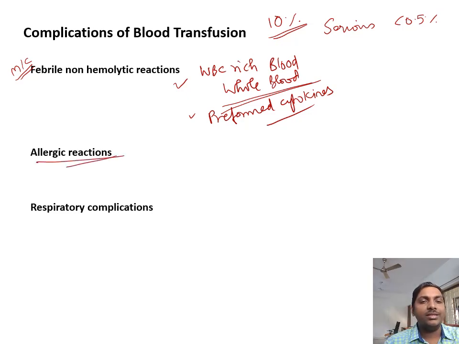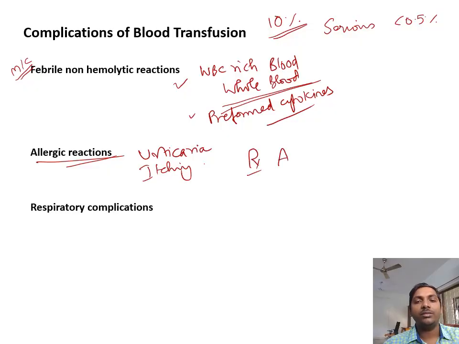The next thing is allergic reaction. In an allergic reaction, the patient can present with urticaria because of histamine release. Urticaria, itching, edema, etc. You just give antihistaminics. That's why, to control both things, we give pre-medication of antihistaminics, that is Avil, that is Phenergan, and steroids. Okay, so to prevent these two reactions, because steroid is an immunosuppressant, it prevents the allergic as well as the immunological reaction.